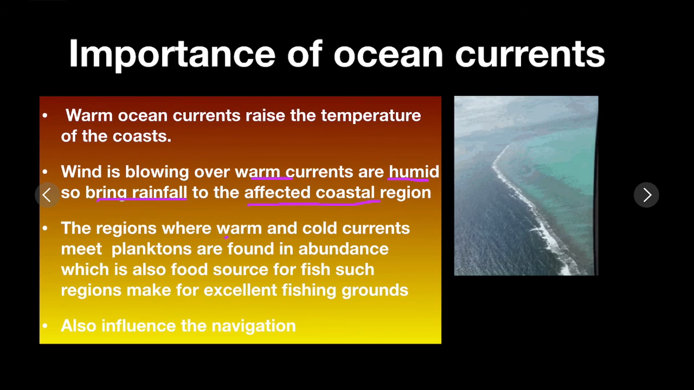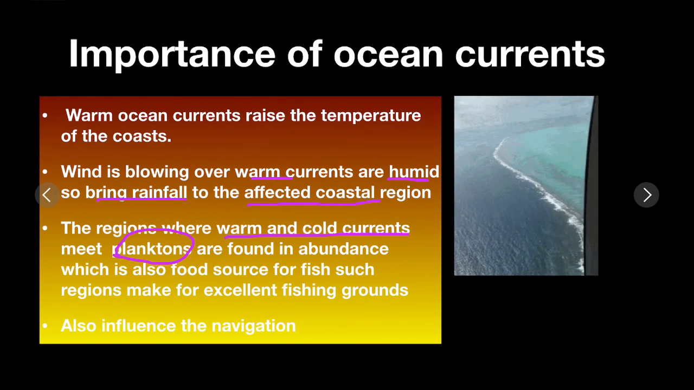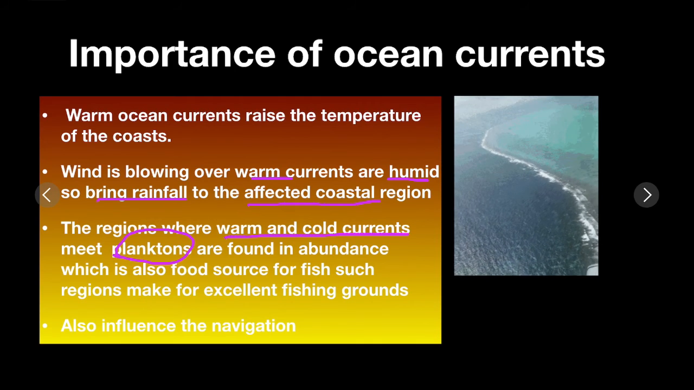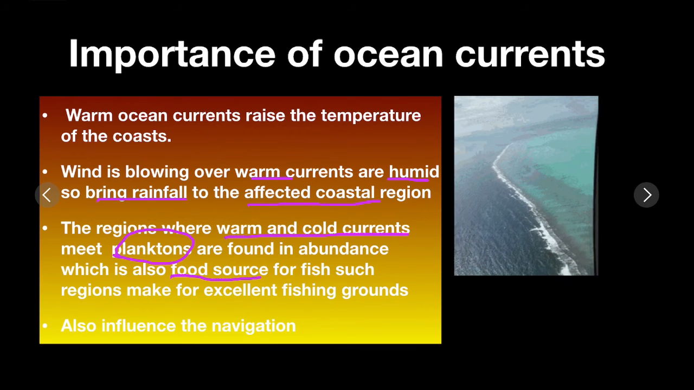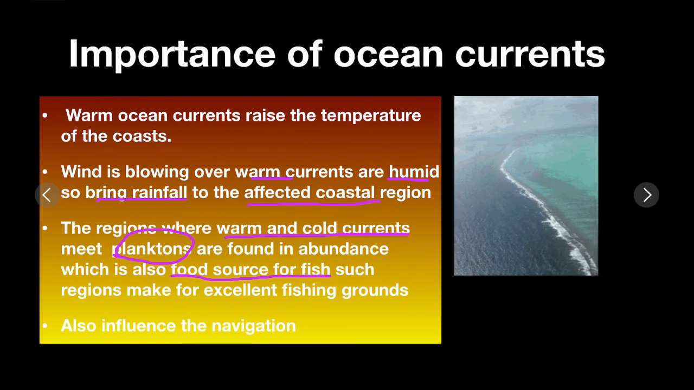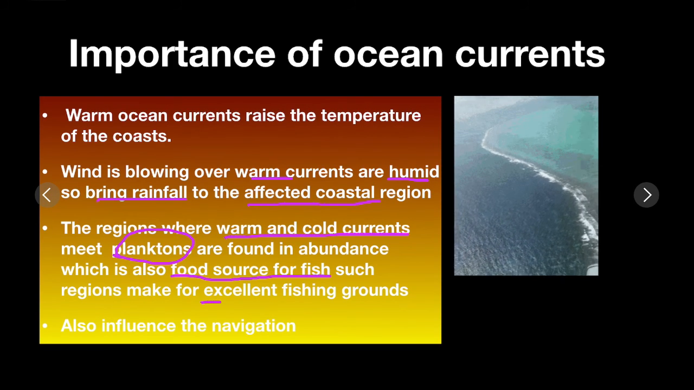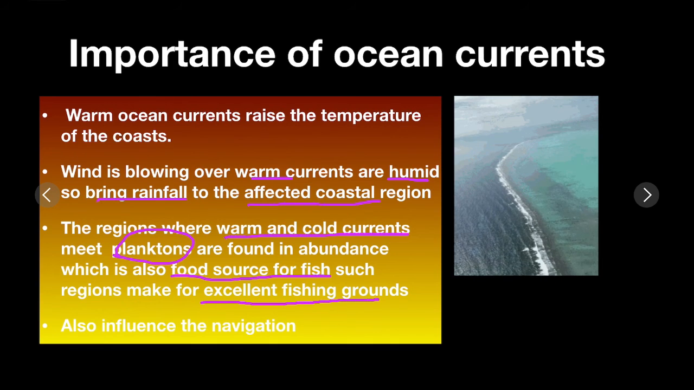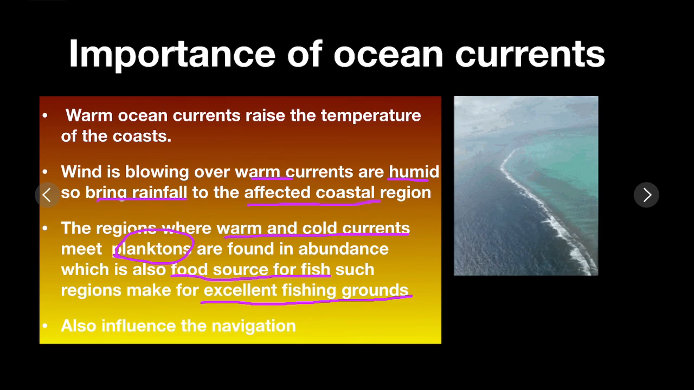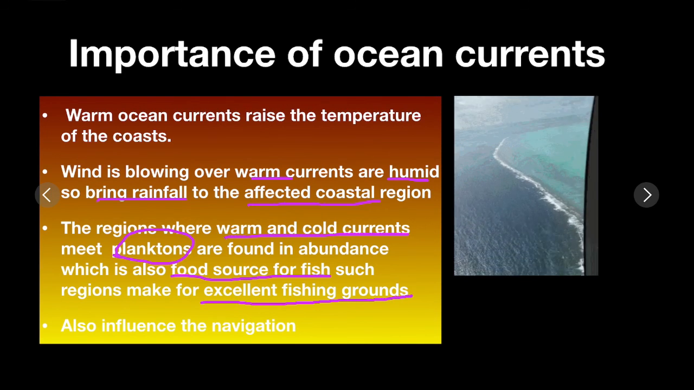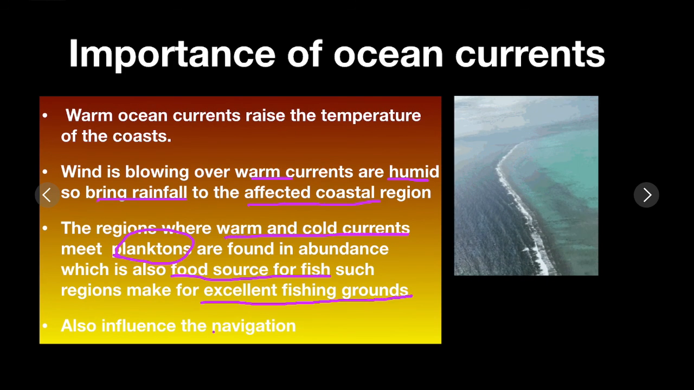The regions where warm and cold currents meet are very good places for plankton, and these planktons are found in abundance in these regions, which is a very good source of food for fish. Because of this, these regions are excellent fishing grounds and very important centers of fishing activities. Ocean currents also influence navigation.